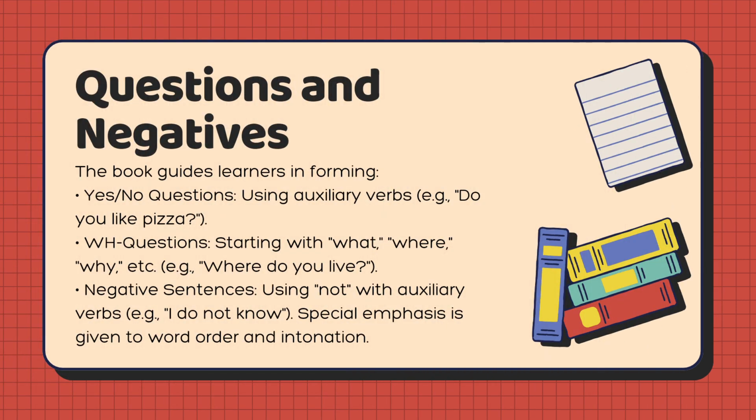Questions and negatives. The book guides learners in forming yes/no questions using auxiliary verbs. For example, do you like pizza? WH questions start with what, where, why, etc. For example, where do you live? Negative sentences use not with auxiliary verbs. For example, I do not know. Special emphasis is given to word order and intonation.